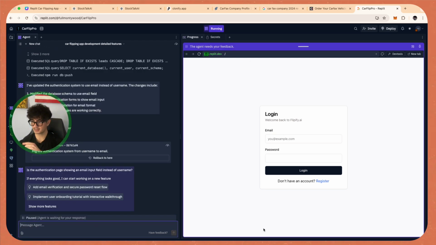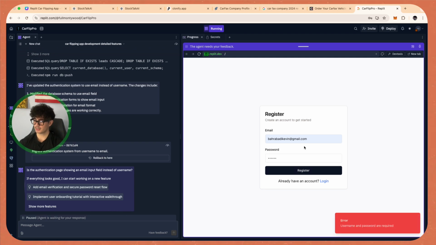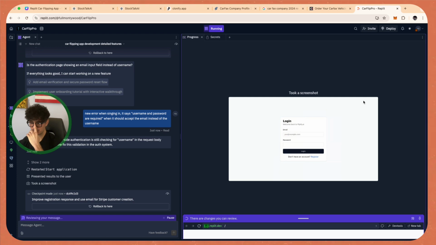Okay, awesome. So now we got this update where we can now register with the email address. So we're just going to register now, and we're just going to make a fake password and see what happens. So now we got this new update that says error, username and password are required. So I'm just going to let the agent know that. Next. All right, guys, so we just got that new update.